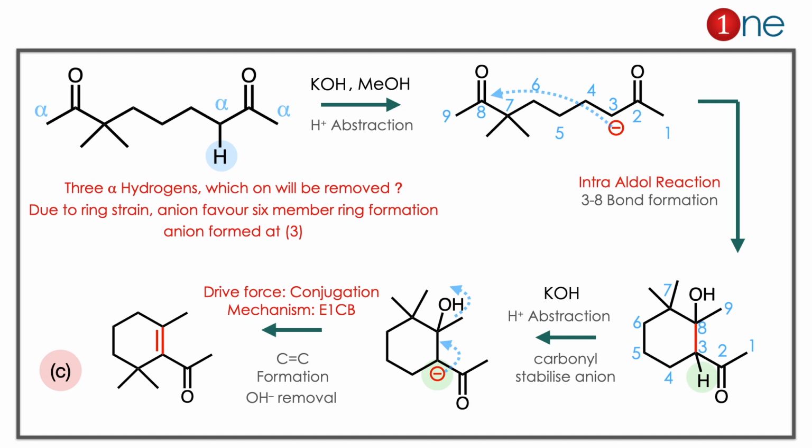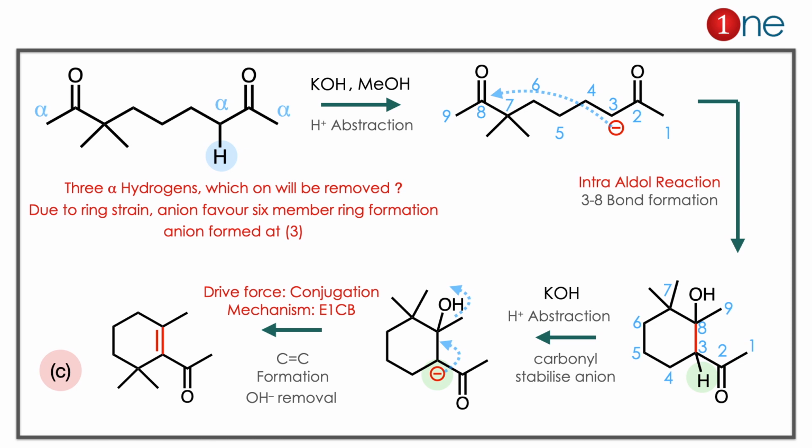The next step, the same base is there. You are removing the proton because it's an acidic proton near the ketone. So it is removed and you have an alkene there. Here the driving force for the product formation is conjugation. Here a conjugated ketone is formed. That's why it's stabilized. The conjugated ketone is promoted by the E1CB mechanism, which is the conjugate base mechanism. So the product is driven by conjugation.